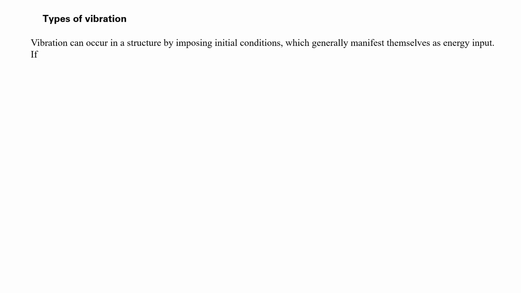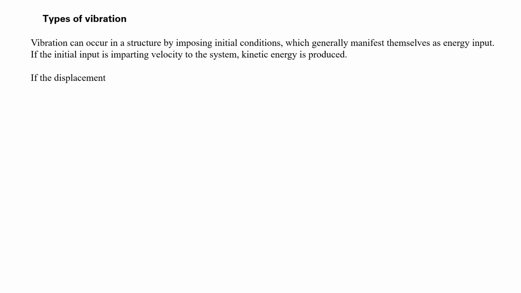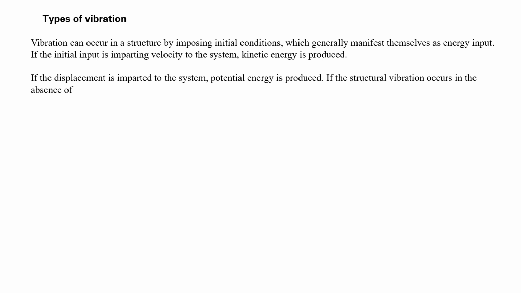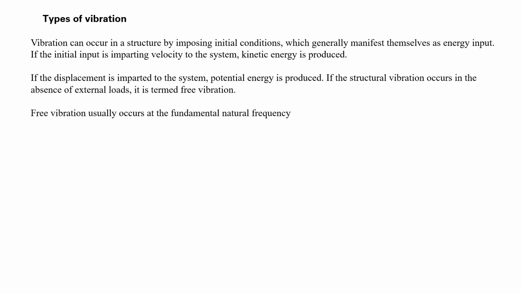Types of vibration. Vibration can occur in a structure by imposing initial conditions, which generally manifest themselves as energy input. If the initial input is imparting velocity to the system, kinetic energy is produced. If displacement is imparted to the system, then potential energy is produced. If the structural vibration occurs in the absence of external loads, then it is termed free vibration, and free vibration usually occurs at the fundamental natural frequency. Owing to the damping present in the system, the free vibration eventually dies out.